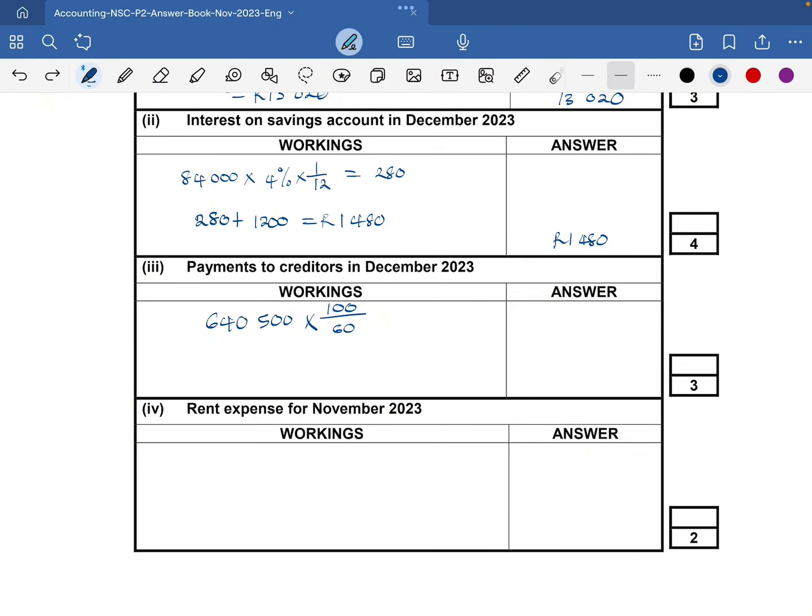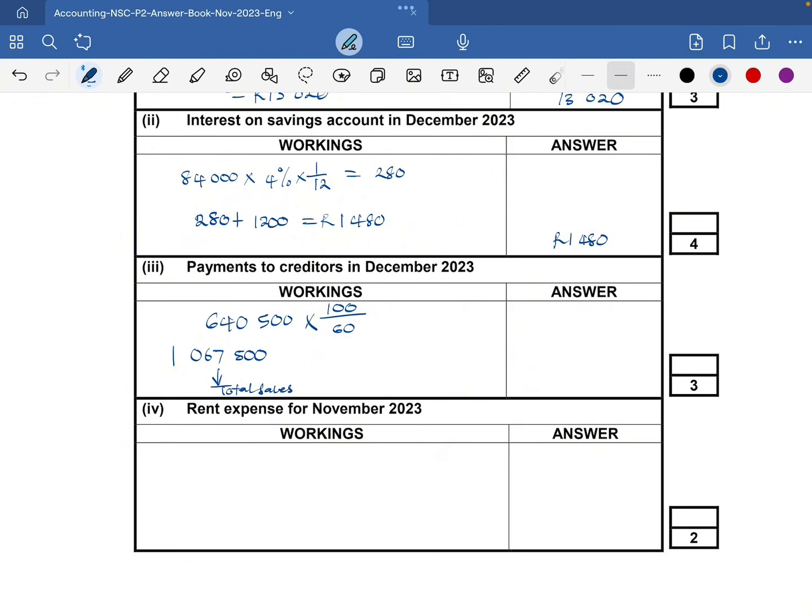It's what we want over what we know. So we have 640,500 times 100 over 60, which is 1,067,500. So these are total sales, right?